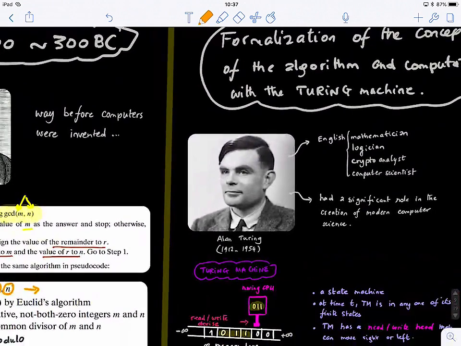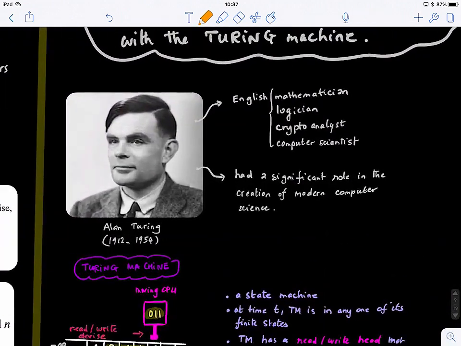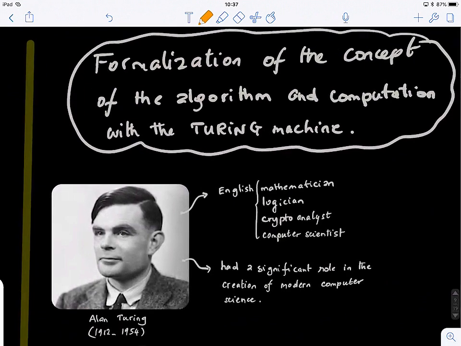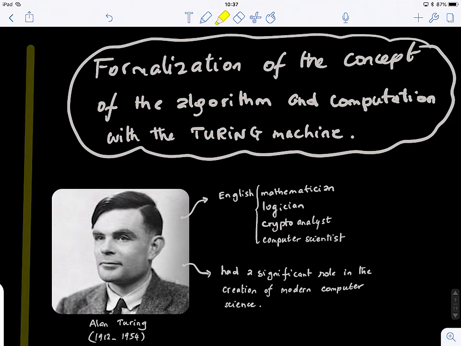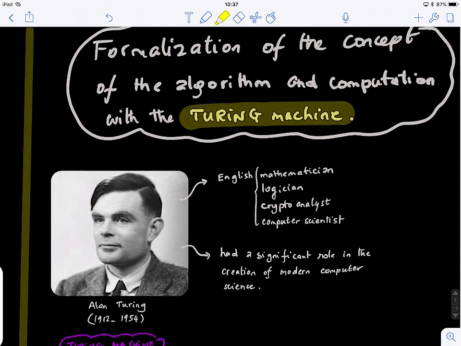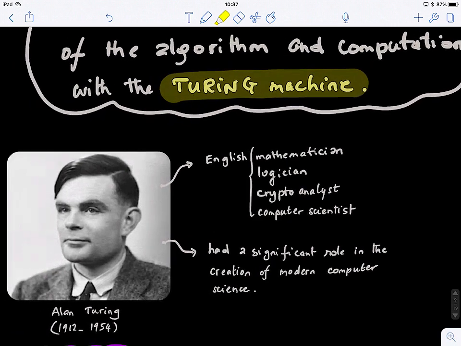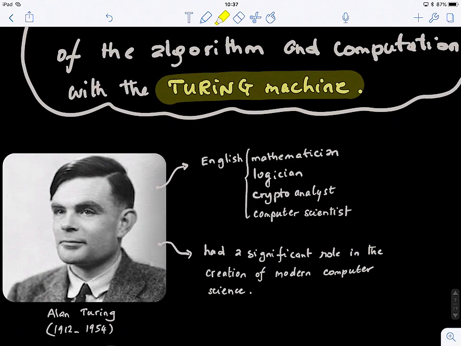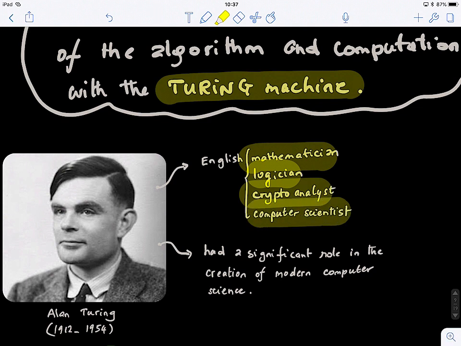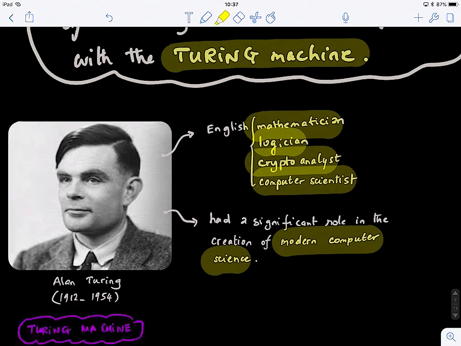Alan Turing revolutionized the way we look at computer science and the way we look at algorithms. The formalization of the concept of an algorithm and computation was revolutionized with the concept of the Turing machine. The Turing machine was invented by Alan Turing in the 1930s. He was an English mathematician, logician, cryptanalyst, and computer scientist, and he had a significant role in the creation of modern computer science.